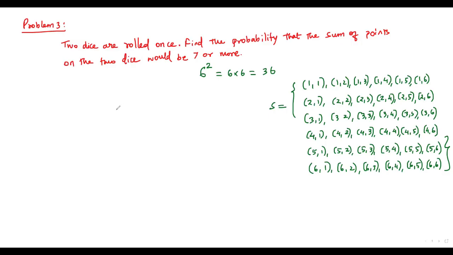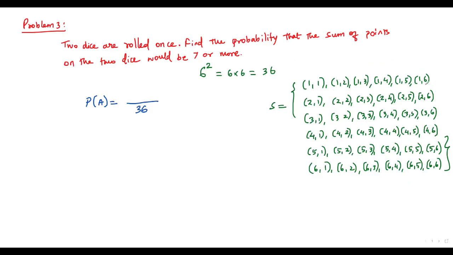Okay, now let's consider getting the sum of points on the 2 dice as 7 or more as event A. Then we have to get the probability for the event A, and in the denominator we have to write the total number of all possible outcomes, and that is 36. Now to get the number in the numerator, we have to count the outcomes over here where we get the sum of the 2 points as 7 or more.